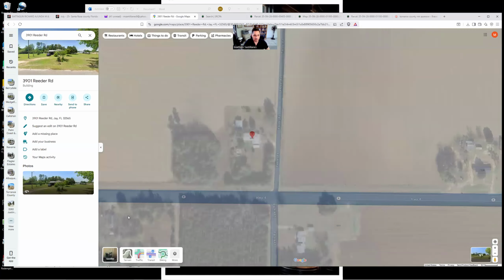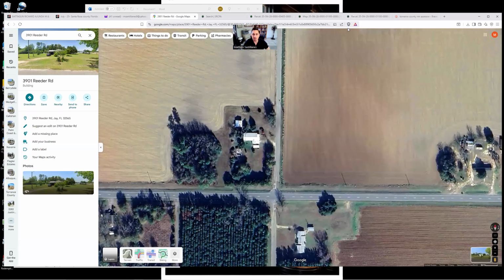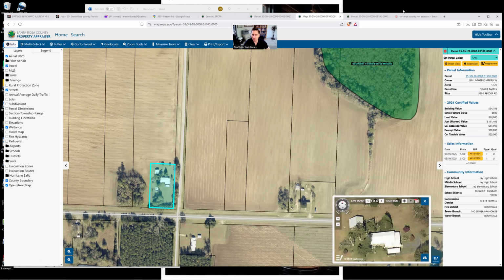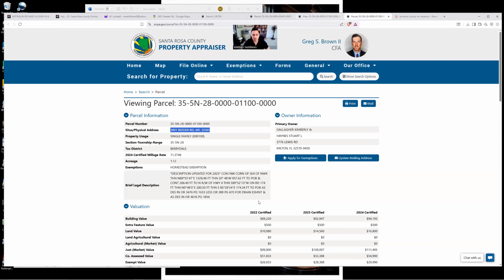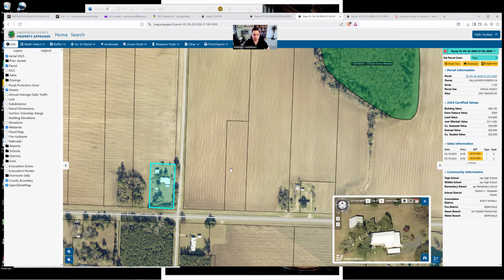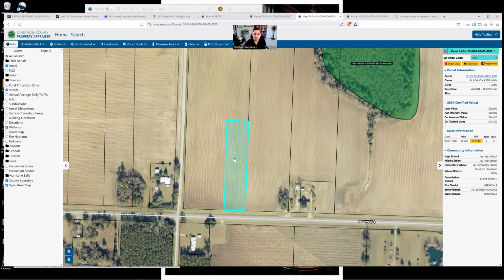Okay. Switch to map view. Let's see what we were looking at originally. I believe it was this property right here. So this is the property that we're trying to find. It has no address, and we were able to pull it up this way. Okay.